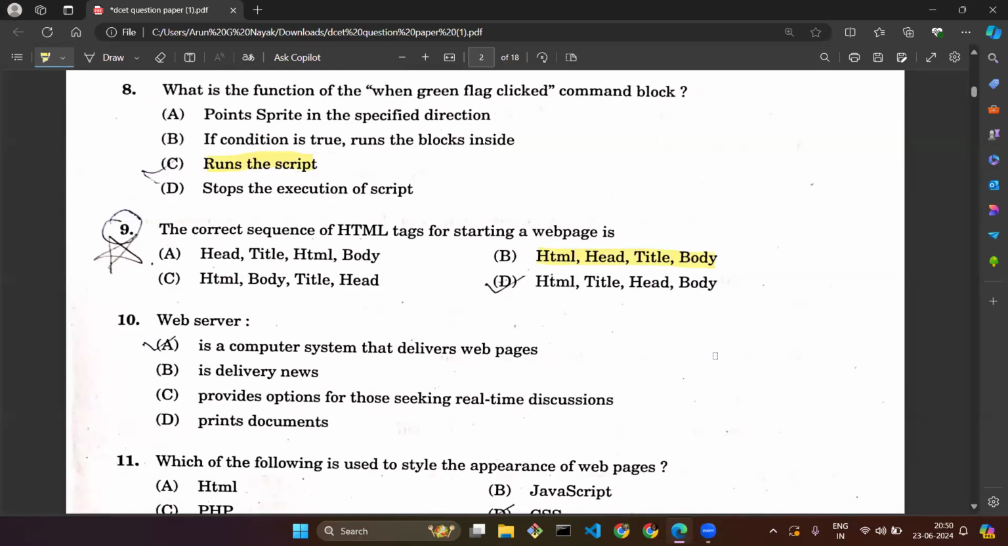Question number 10 is related to web server. They are asking what is a web server. If you know the concept of web server and web client, the server is the one which delivers web pages to the client based upon the request coming from the client. So the correct option is a computer system that delivers web pages. Option A.